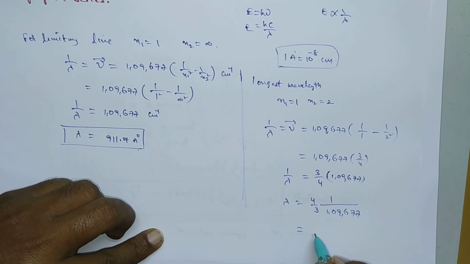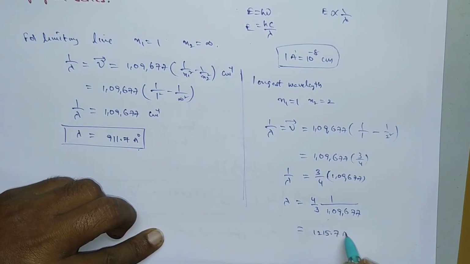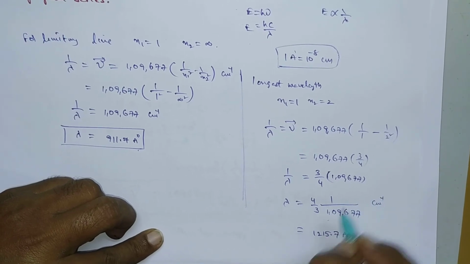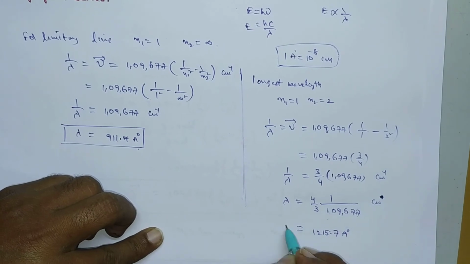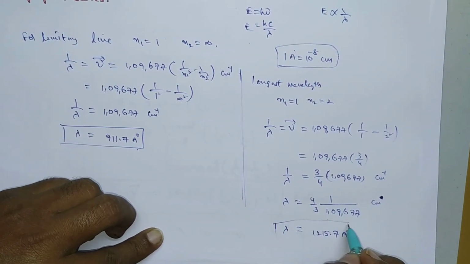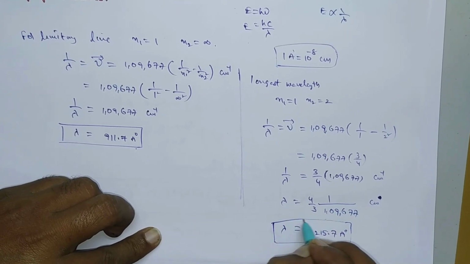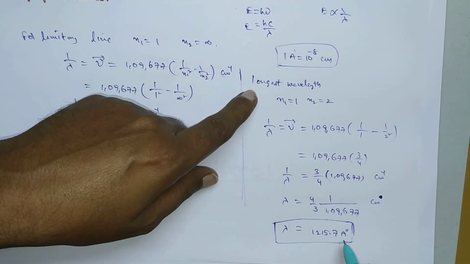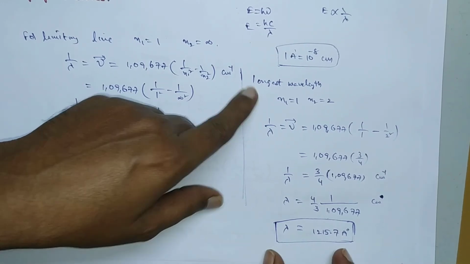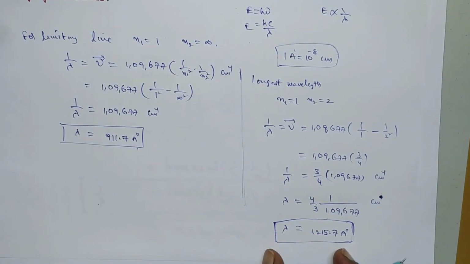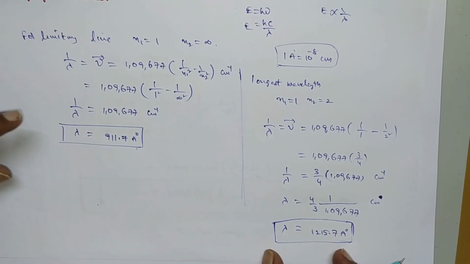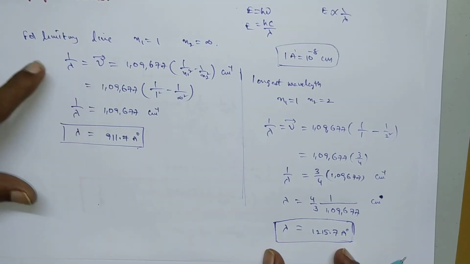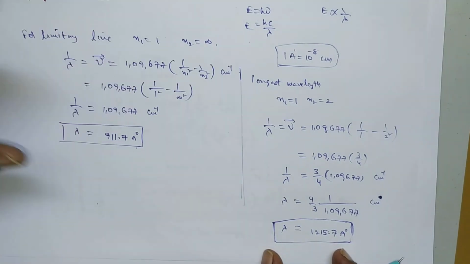So this lambda will become 1215.7 angstrom units. This is centimeter inverse, and by taking reciprocal, it will become centimeter. So lambda equal to 1215.7 angstrom units. This is the longest wavelength and shortest energy. So in this way, whatever may be the electronic transition, we can calculate it simply by substituting the n1 values and n2 values. We can calculate the wave number nu bar or wavelength lambda by this Rydberg equation.